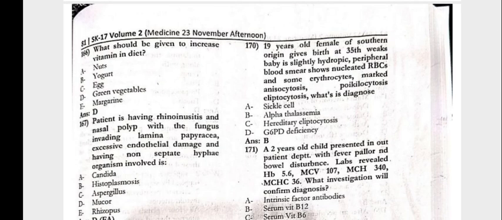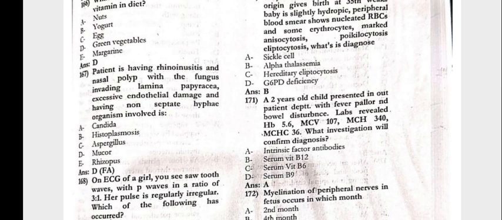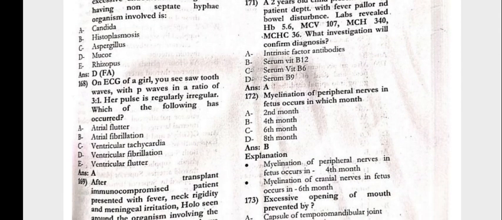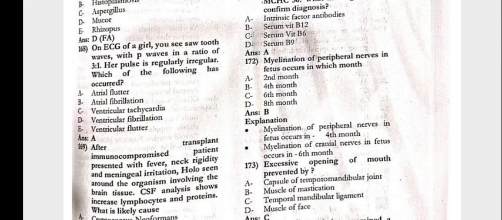166, what should be given to increase vitamin in the diet? That is green vegetables. The patient has rhinosinusitis and nasal polyp with fungus invading the lamina papyracea, excessive endothelial damage, and non-septate hyphae. The organism involved would be Mucor. On ECG of the girl, you see a sawtooth wave, definitely atrial flutter.